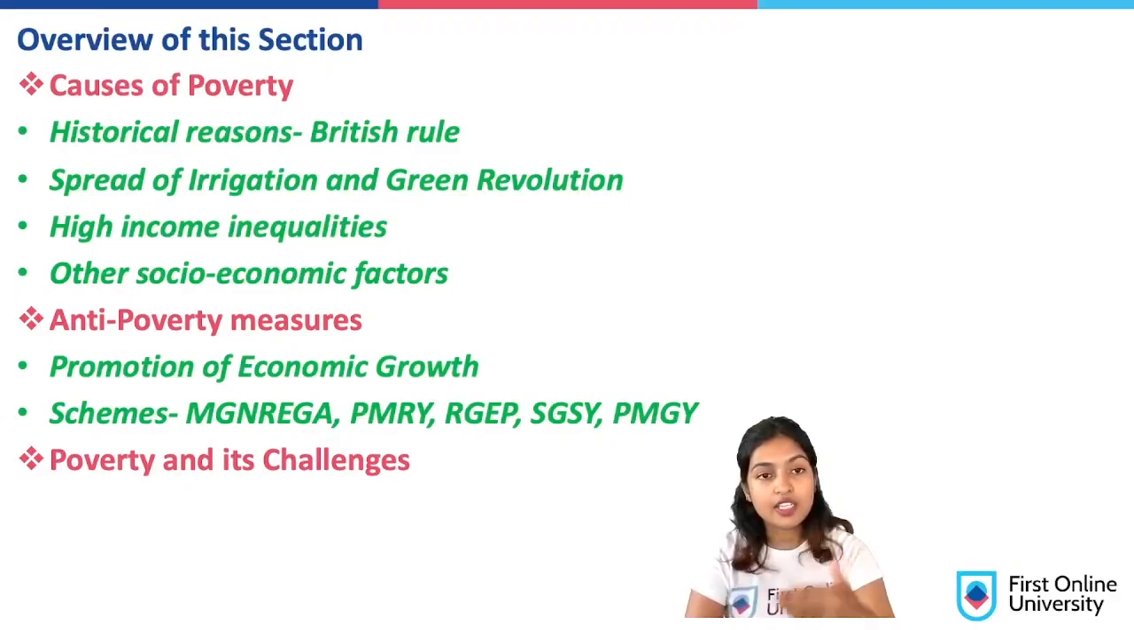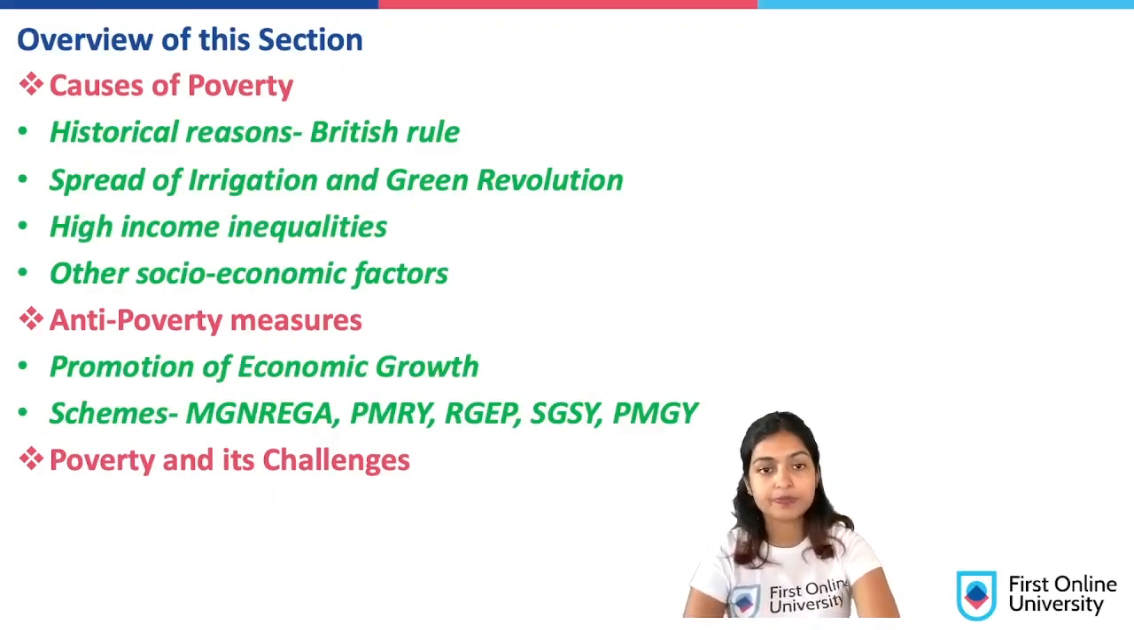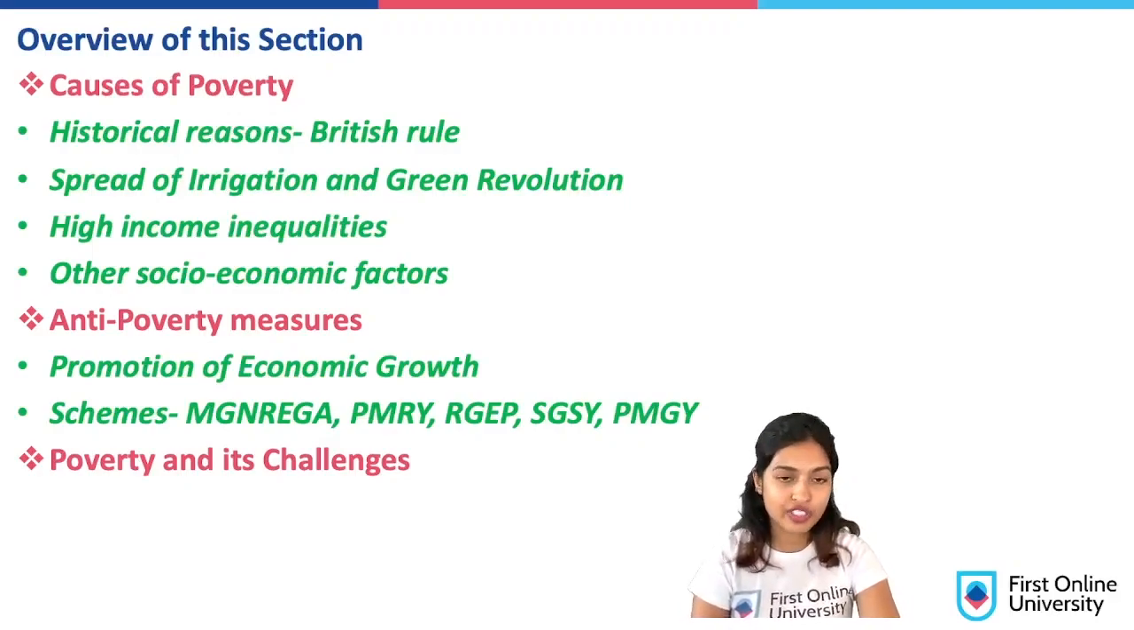Then we head on to the spread of irrigation and green revolution as the second cause. Then we see the third cause as high income inequalities. Then the fourth one is the other socio-economic factors, which I will be elaborating in the future class. Further, once we have cleared that, we see the anti-poverty measures. What are the measures that are taken by the government of India to remove the poverty scenario in India?